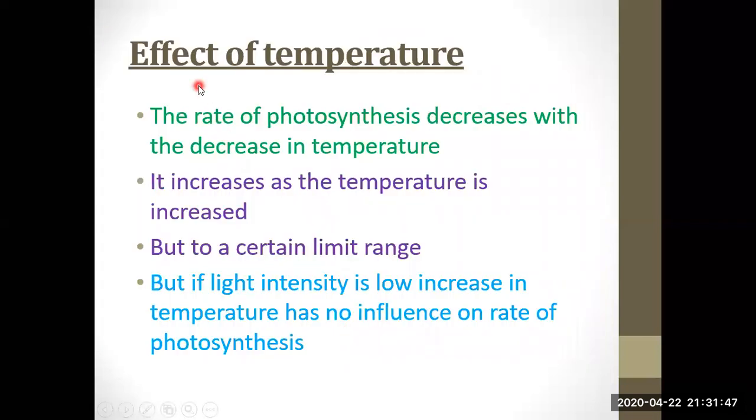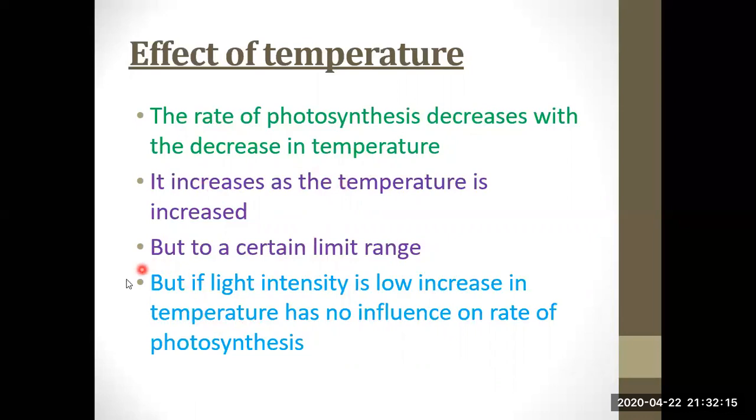Secondly, we will study the effect of temperature. Its relation to the rate of photosynthesis is directly proportional, but to a certain limit. The rate of photosynthesis decreases with the decrease in temperature. When temperature increases, the rate of photosynthesis also increases, but to a certain range.